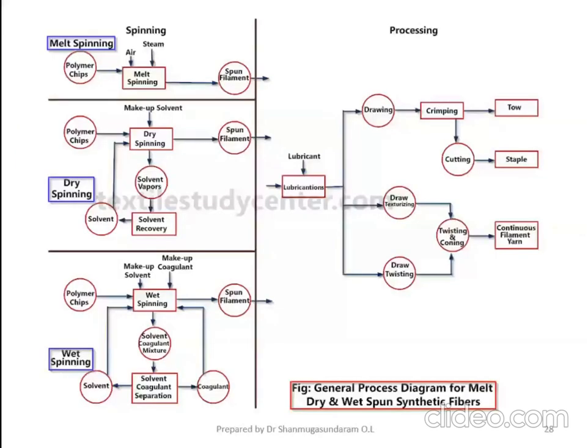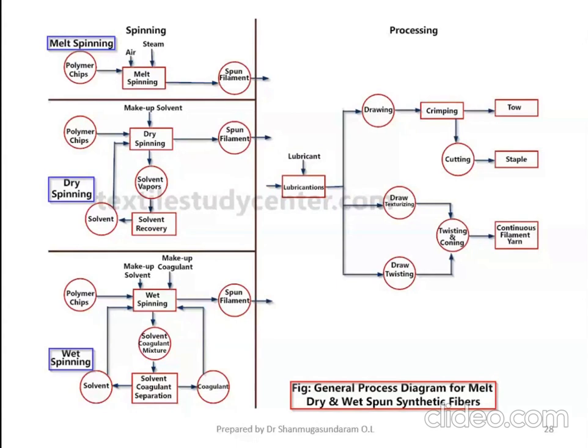Please look at the slide. There are 3 spinning technologies we have discussed so far. One is melt spinning technology, the second is dry spinning technology, and the third is wet spinning technology. Please recall the concepts I taught for the past half an hour.